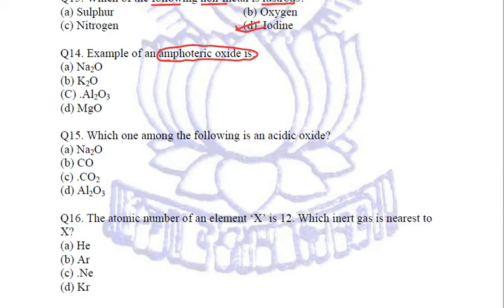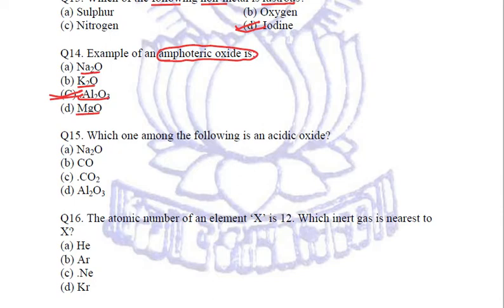These two are amphoteric oxides. In the options, it is sodium oxide, potassium oxide, aluminium oxide, magnesium oxide. So we'll be marking aluminium oxide. You need to remember that another amphoteric oxide is zinc oxide. It is also acidic as well as basic in nature.